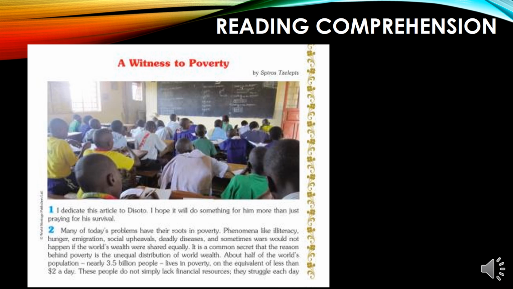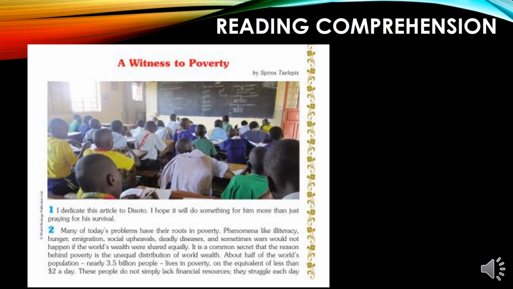About half of the world's population, nearly 3.5 billion people, lives in poverty, on the equivalent of less than $2 a day. These people do not simply lack the financial resources, they struggle each day to keep the evil byproducts of poverty at bay. I think it is time for mankind to understand that it has to bridge these inequalities and to prevent their expansion.